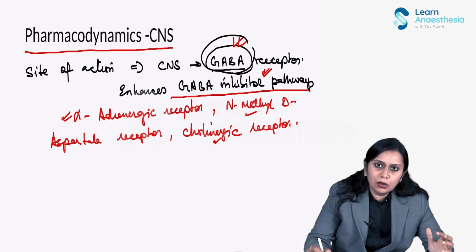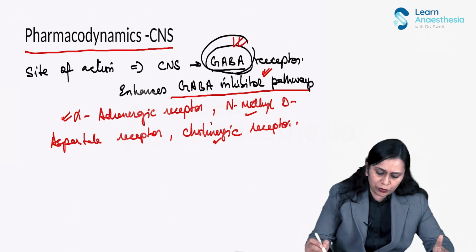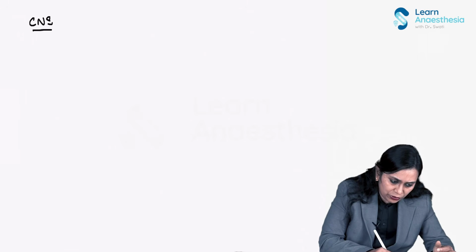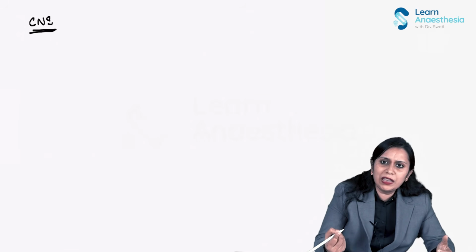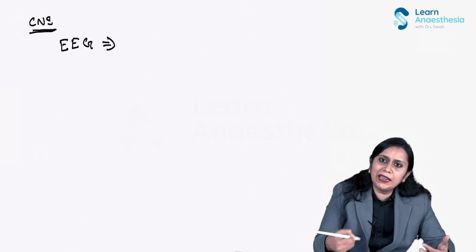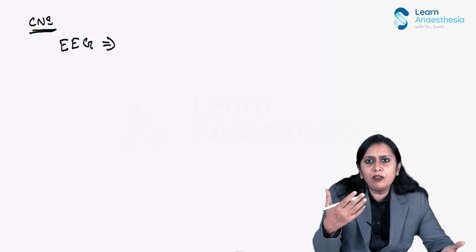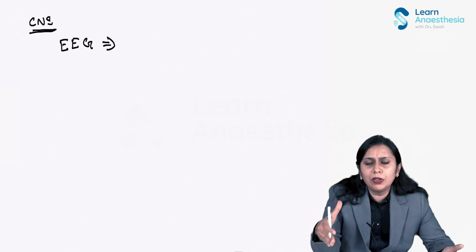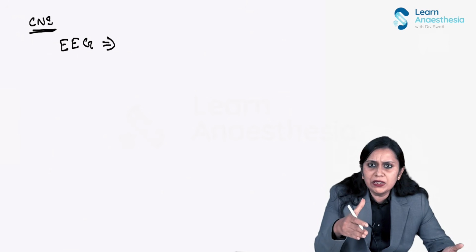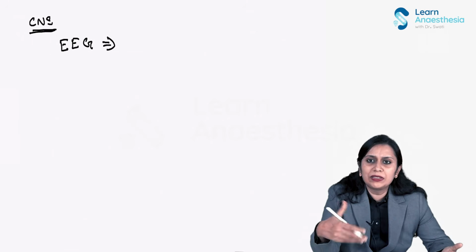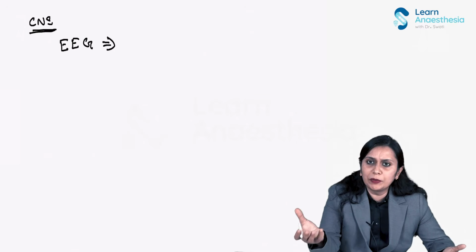Okay. Now, so this is the mode of action of propofol. Now, what is the other effect of propofol on the central nervous system? What is the effect of propofol on EEG, the electroencephalogram? Like any IV anesthetic agent, propofol would also produce unconsciousness. So there would be a change in the pattern of EEG waveform from high frequency to low frequency. From beta to alpha to predominant theta waveform would get established under propofol anesthesia.